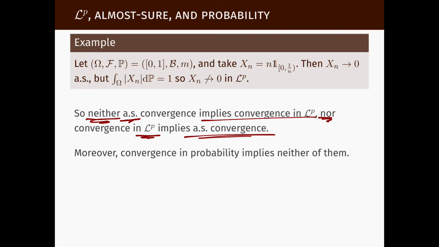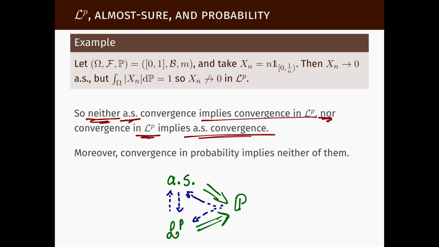And we can deduce more from this simple observation, because we have seen before that convergence almost surely implies convergence in probability. And we have seen that convergence in LP also implies convergence in probability. But now, since we see that these do not imply each other, it also means that convergence in probability does not imply any of them.